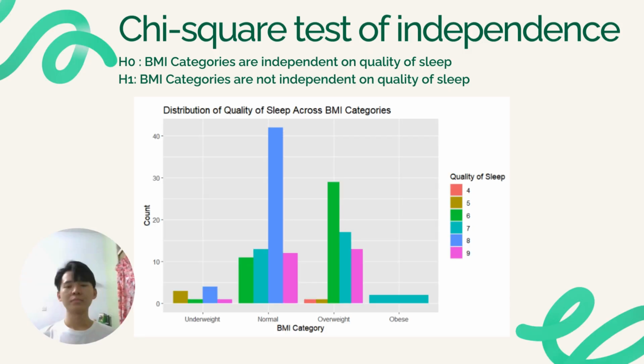higher. Okay, this one is the chi-square test of independence. For the hypothesis, we test that H0 is that BMI categories are independent of the quality of sleep, and H1 is that the BMI categories are not independent of the quality of sleep. And you can see this is the graph of the distribution of the quality of sleep across the BMI categories in our data. According to the observation, we can see most of the normal people have a quality of sleep of 8, which is quite high. And for the people who are overweight, the quality of sleep is around 6. So now we are going to test whether the two are independent or not independent.